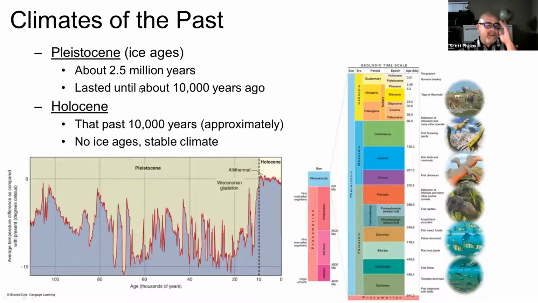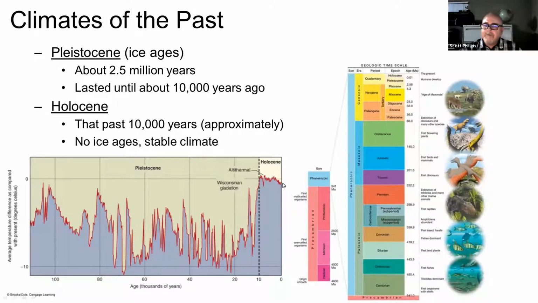So I want you to know these. We're going to be talking about these in the future as well, especially when we talk about glaciers and topics like sea level change. You have the Pleistocene, or the ice ages, that go back about 2.5 million years until about 10,000 years ago. The Pleistocene is the ice ages, when the Earth really cooled down. We had ice covering a third of the Earth. And then we have this more modern 10,000-year period, roughly, of the Holocene, where we haven't had these dramatic ice ages, and our climate has been warmer and more stable.